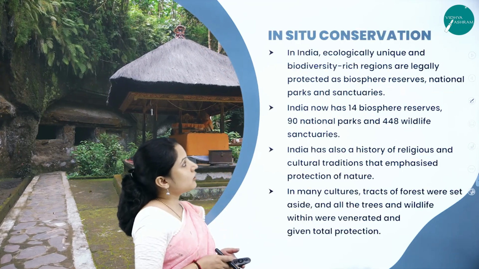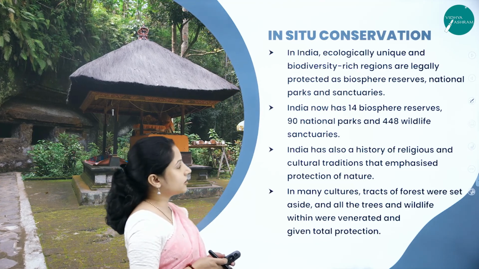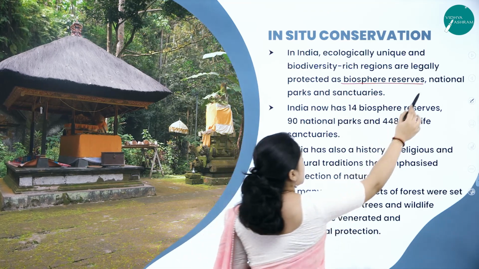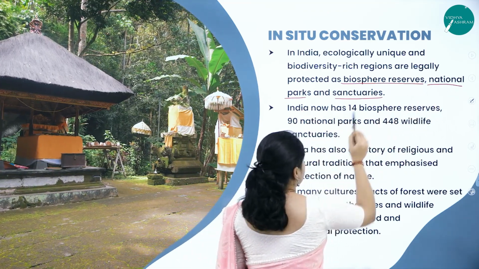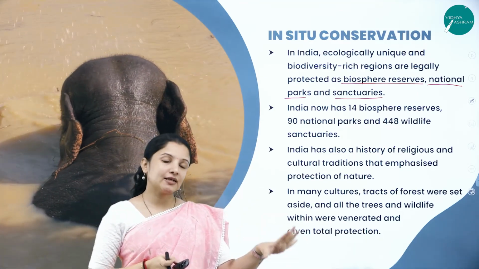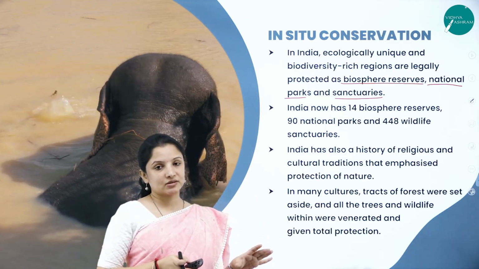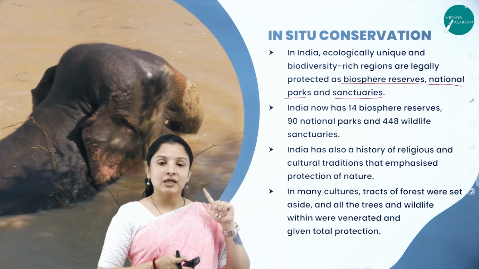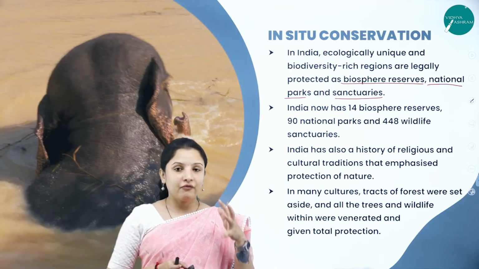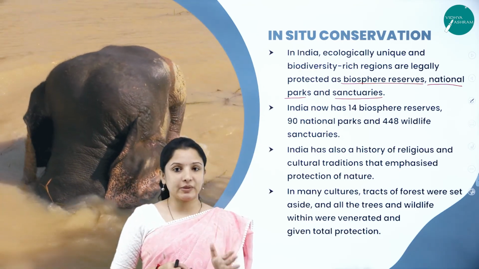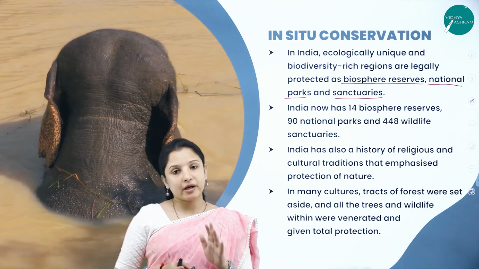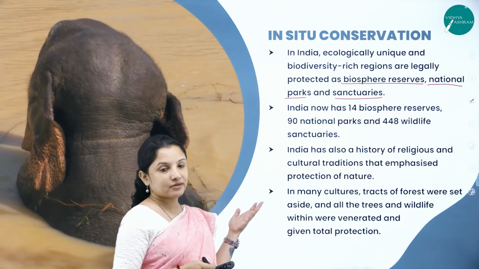So in India, ecologically unique and biodiversity rich regions are legally protected as biosphere reserves. Biosphere reserves, national parks and sanctuaries are the best examples of in situ conservation. In a biosphere reserve also, there itself in the natural habitat, the plants and animals are conserved. Even in national parks and sanctuaries also. Even in sanctuaries, can you enter into any area of the sanctuary? No, not possible. Where they have made a place wherein the tourists can be taken, only through that place under strict rules and regulations you will be allowed to enter into the forest, right? So that is how the biodiversity is conserved.